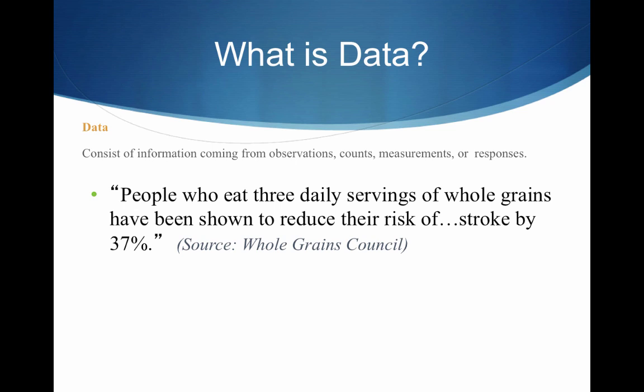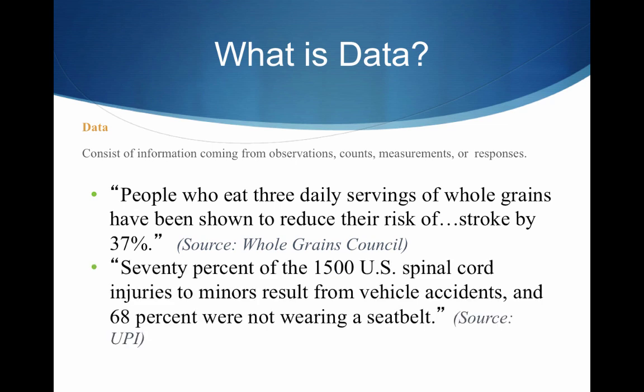Okay, so here's an example. People who eat 3 daily servings of whole grains have been shown to reduce their risk of stroke by 37%. Here we're looking at data. 70% of the 1,500 U.S. spinal cord injuries to minors result from vehicle accidents, and 68% were not wearing a seatbelt. You're seeing these percents. We're talking about groups of people and wanting to put a percent on them. These are ways we can make sense of data, whether we're collecting observations or responses from surveys or whatnot.